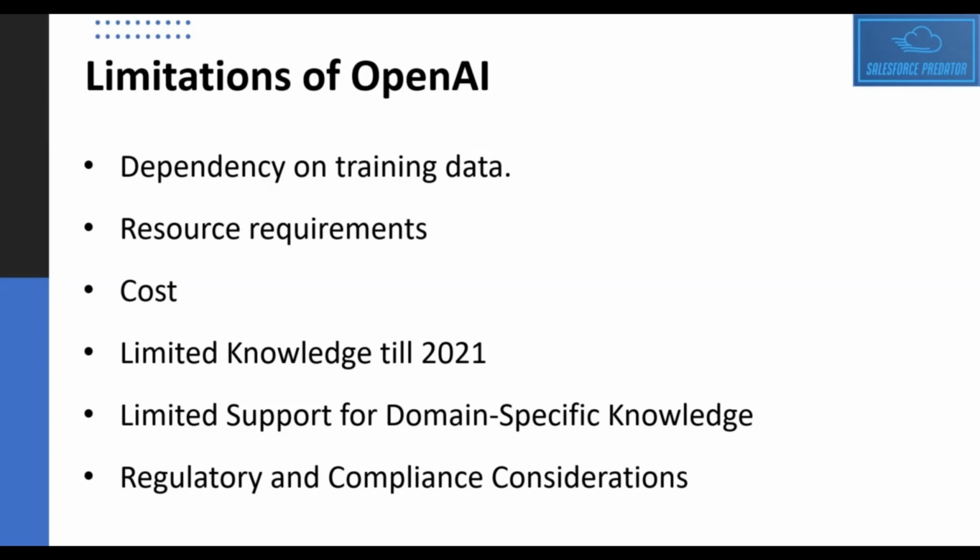Now, these things are not applied on ChatGPT actually. These are only applicable for OpenAI APIs as per the documentation. So in the case of ChatGPT, it might be using your data for training purposes. So you need to be careful there. There may be a possibility of data leakage if you're using ChatGPT. Okay.